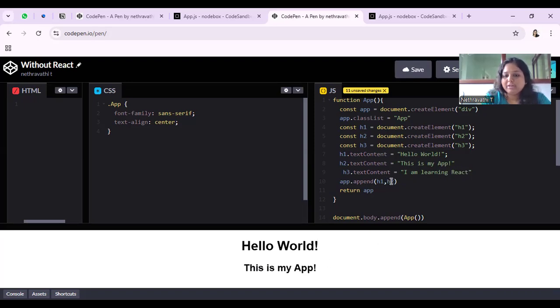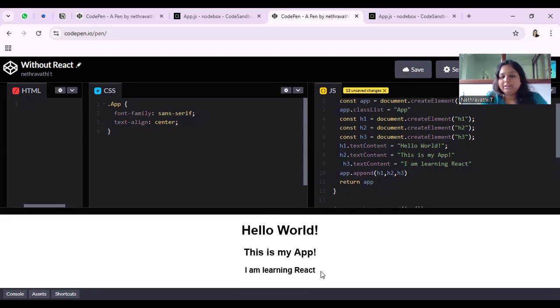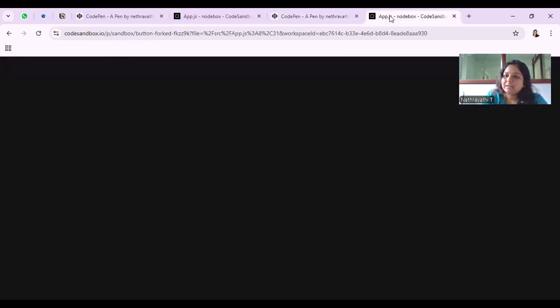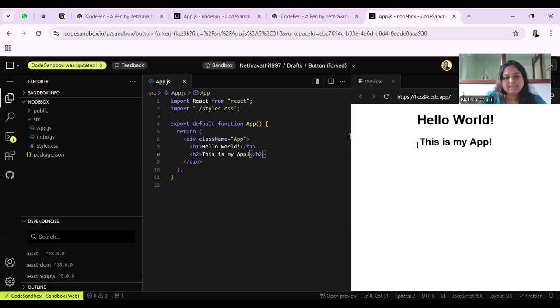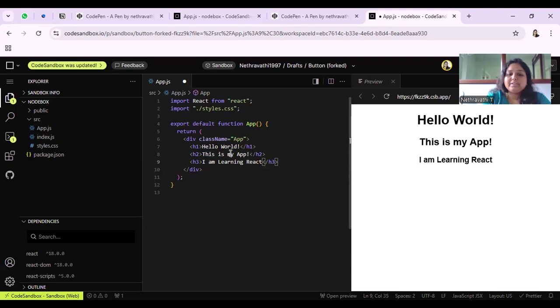See, still it is not working because I have not appended it here. So I'm appending my H3 now. Now just check whether it is working. Yes, it is working. You can see my new line, I'm learning React, is here. So I created the H3, then gave the text content in that, then appended it here, and then it is working. Similarly in React, the same thing is here. If I want to add the text, I'm learning React, got it. See how easy it is. I have just added this one line to generate my code. This is the basic difference between React and the other.